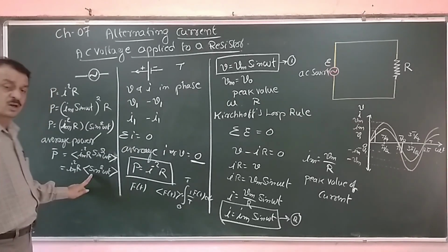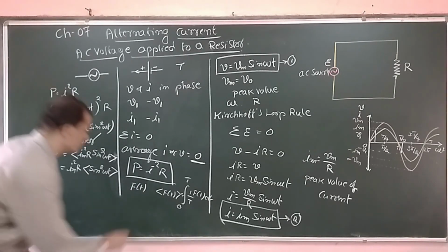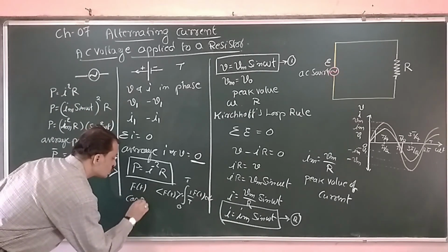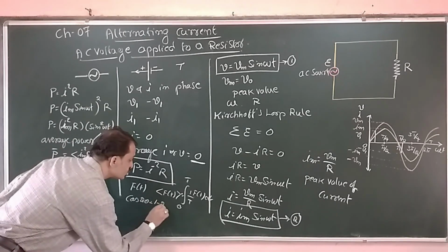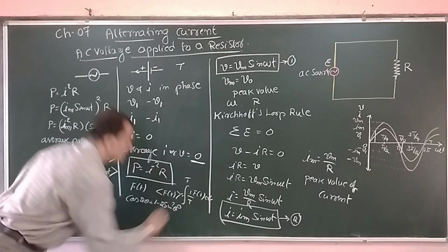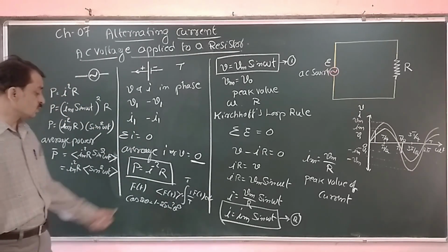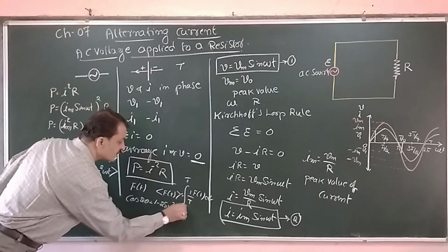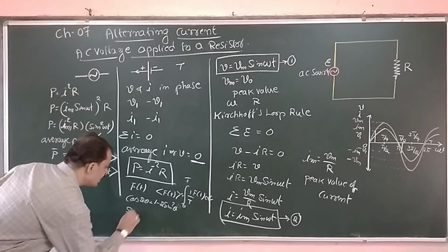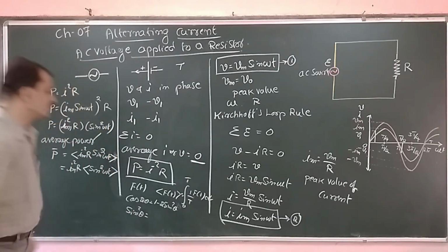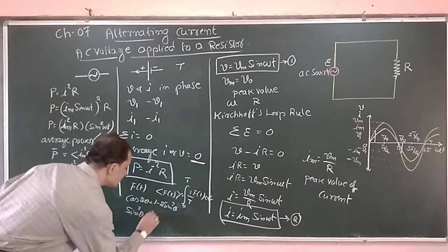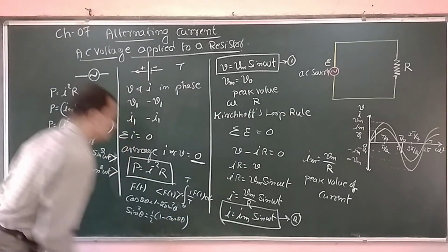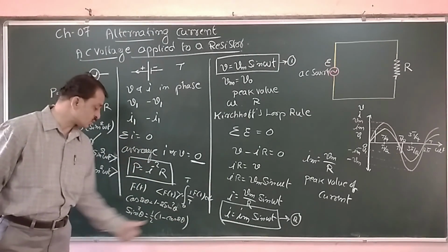In the same manner, we have to work out what is the average of sin square omega t. Now we will use one trigonometric function here. Cos 2 theta is equal to 1 minus 2 sin square theta. This is the trigonometric function we are using. From this one, how can you write sin square theta? Now sin square theta can be written as half into 1 minus cos 2 theta.